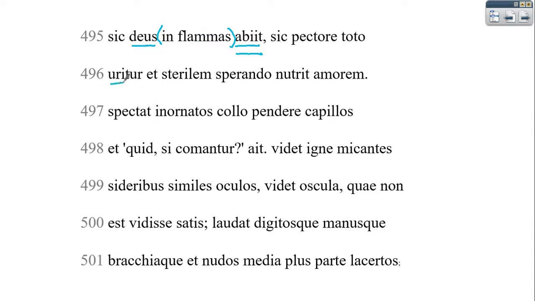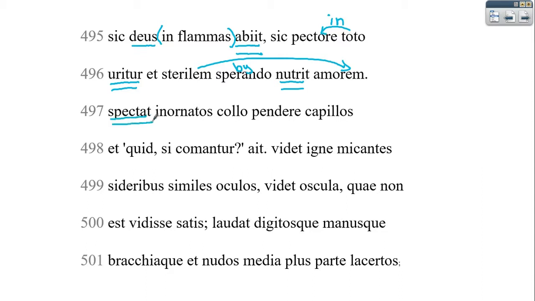Thus he uritur, burns. And this is like a passionate burn in his whole chest. And he nutrit sterilem amorem. And so the separation of these words might indicate the sterileness of the love here. And then this is a gerund, so by verbing. All right, then we've got spectat.